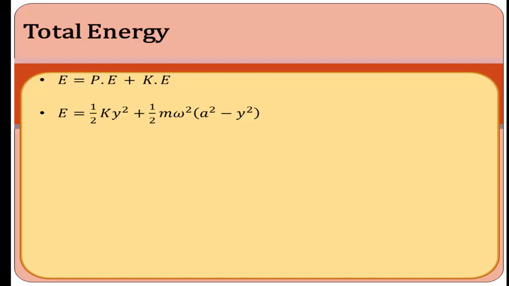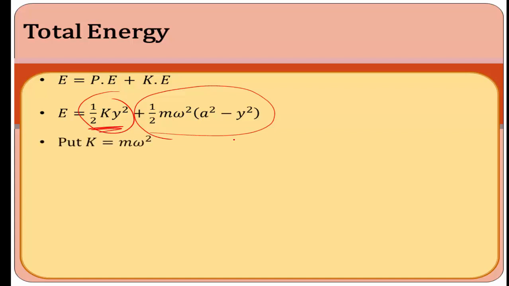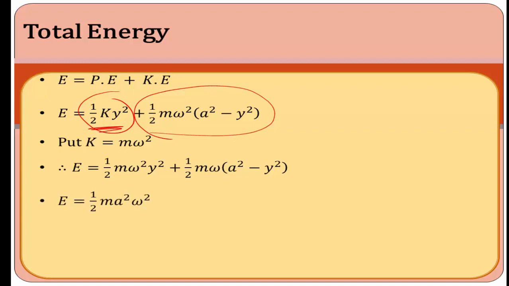Here the potential energy is 1 by 2 k into y square. This is the potential energy of the simple harmonic motion, and this is the kinetic energy of the simple harmonic motion. Substituting k is equal to m omega square, we get the total energy of the simple harmonic motion. The total energy E is equal to 1 by 2 m omega square y square plus 1 by 2 m omega square into (a square minus y square).